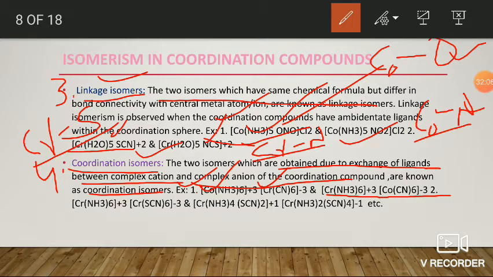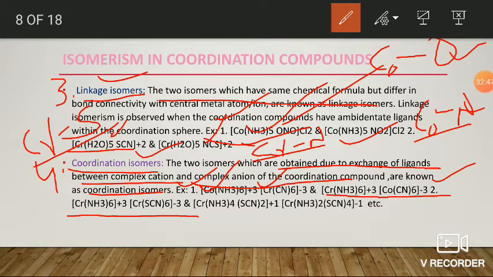Here, due to the exchange of cyanide and ammonia ligands, we get this structure, that is, hexaamminechromium cation and hexacyanocobaltate anion. So here there is a complete exchange of cyanide and ammonia ligands between the cobalt and chromium metal ions. So we get two different isomers, which are known as coordination isomers, obtained due to the exchange of ligands.